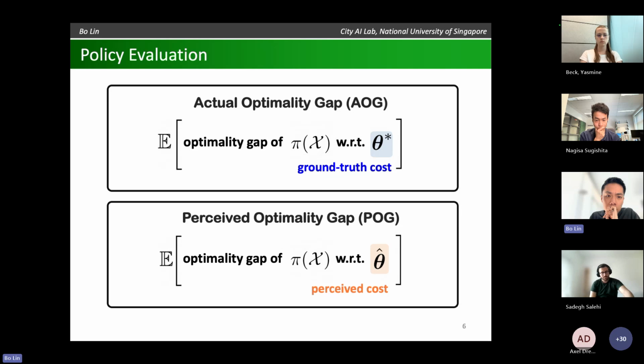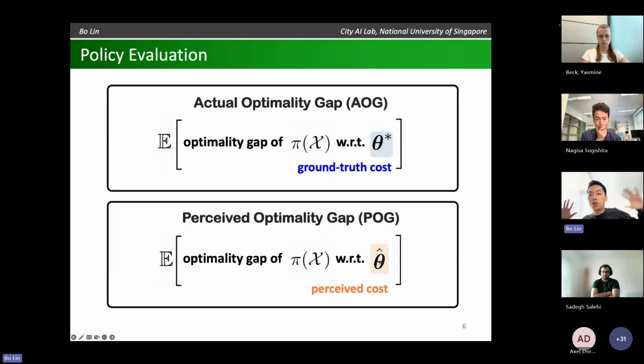The second metric is called perceived optimality gap, or POG. Okay, so the formula looks very similar. The only difference here is instead of using the ground truth information, which most people don't have access to, we rely on human intuition denoted by theta hat to calculate this optimality gap. Okay. And again, we take expectation over random feasible region and also random human perception this time. So this is also a random variable.